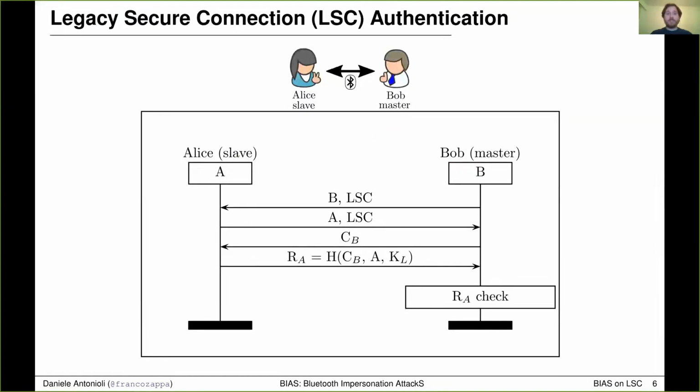This procedure provides unilateral authentication using a challenge response protocol and works as follows. With the first two messages, Alice and Bob exchange their Bluetooth addresses, indicated with A and B in the figure, and they negotiate LSC support. Then Bob, the master, sends a challenge to Alice, the slave. Alice computes a response based on the challenge, her Bluetooth address, and the shared pairing key, and sends the response to Bob. Bob computes the response locally and checks it against the response received from Alice. If the responses are not equal, Bob aborts secure session establishment. Otherwise, he authenticates that Alice owned the correct pairing key.